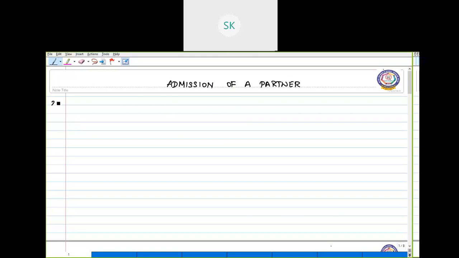Now, sum number 22. So here, first we will complete the working notes.